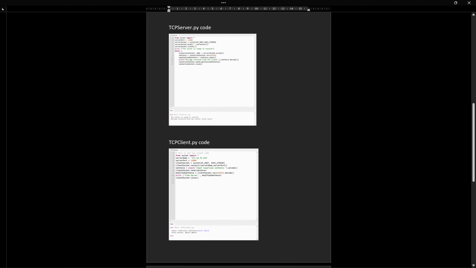Alright. So then this is the TCPClient.py code, where we send the message to the server using the IP address 172.16.75.224, with the server port the same as above, 12,000. And here we can input any sentence in lowercase, which will then be converted to an uppercase sentence.